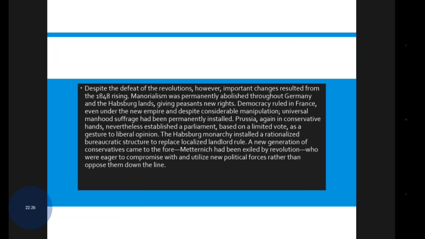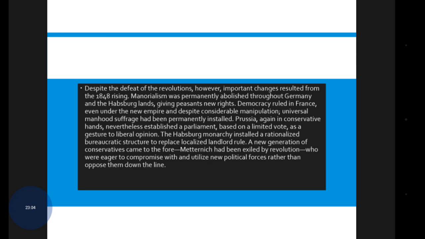Despite the defeat of the revolutions, however, important changes resulted from the 1848 risings, and serfdom was permanently abolished throughout Germany and Habsburg lands, giving peasants new rights, and democracy ruled in France even under the new empire. Despite considerable manipulation, universal manhood suffrage had been permanently installed, and Prussia, again in conservative hands, nevertheless established a parliament based on the limited vote as a gesture to liberal opinion.